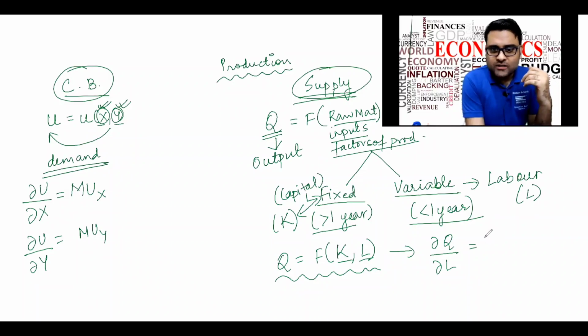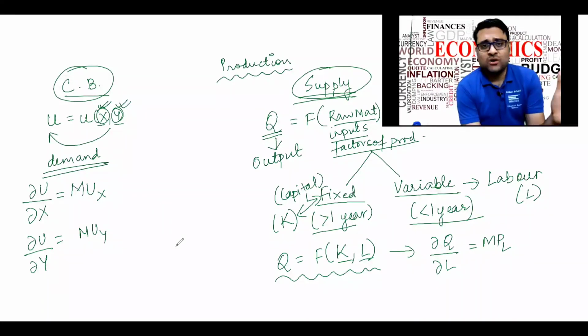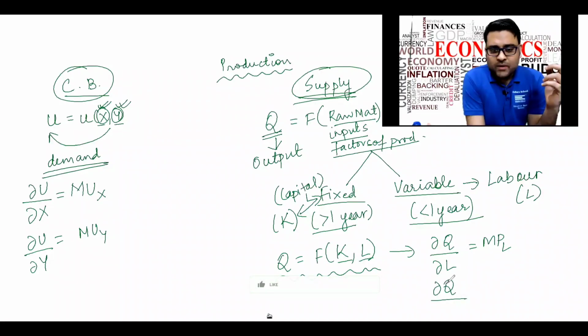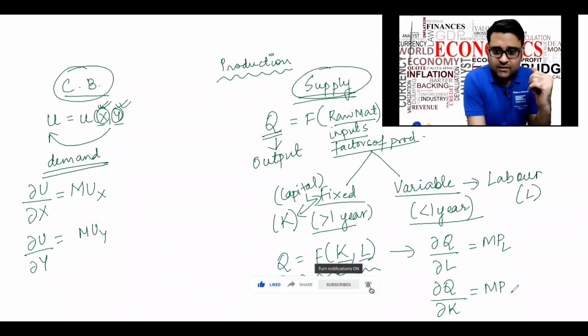That is also called the marginal productivity of labor. Absolutely a mirror image concept. And similarly, how much will my quantity increase if I increase my fixed factor by 1 unit? That is my marginal productivity of capital.